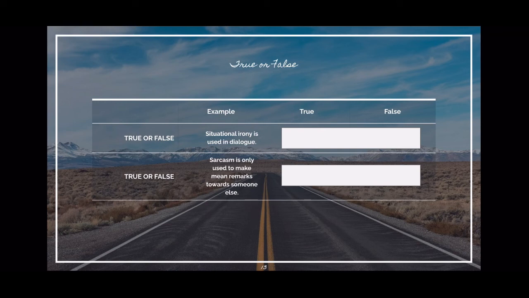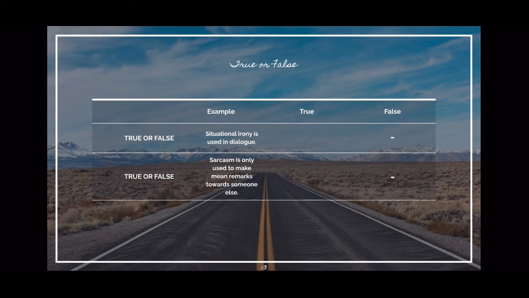Here are a few exercises to help deepen your comprehension of the types of sarcasm and irony discussed today. It is a true or false. True or false? Situational irony is used in dialogue. This is false. Verbal irony is used in dialogue, and situational irony is about a situation, not spoken. True or false? Sarcasm is only used to make mean remarks towards someone else. This is false. It has many other purposes like making fun of yourself or saying the opposite of what you mean when irritated, etc.